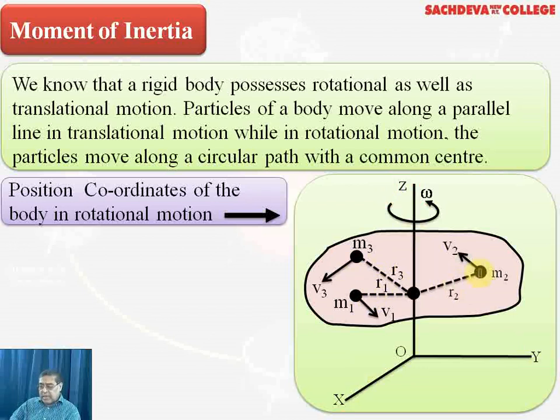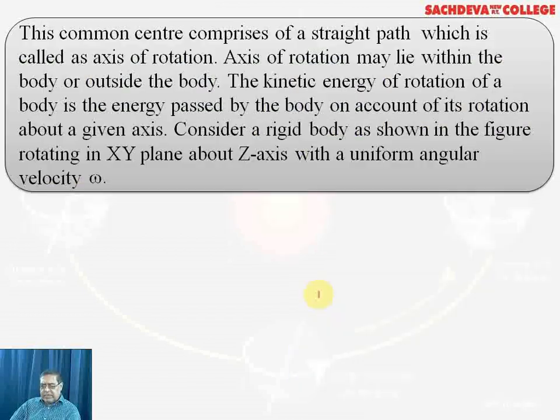Their masses are given as m1, m2, m3, and their radii of rotation about the z-axis are given as r1, r2, r3, and the linear velocities are indicated by v1, v2, v3, etc. So we can now explain this concept in terms of position coordinates.